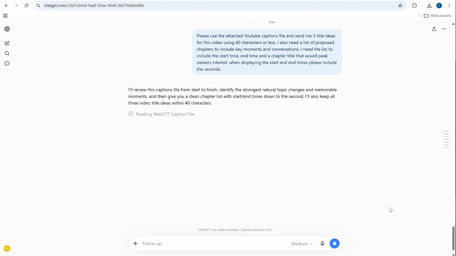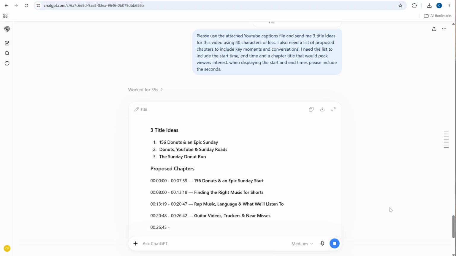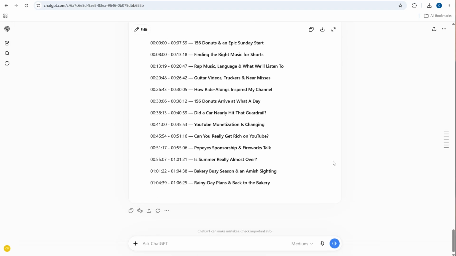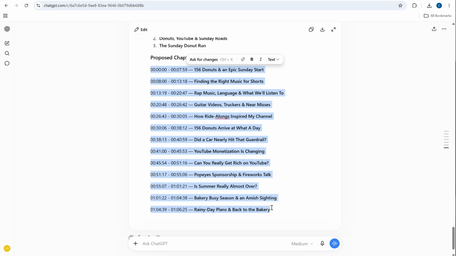It will come back with 3 title ideas. I'm not all that concerned, just as long as something sounds reasonable. And then it'll have the chapters listed out. All right, there you go. So now I grab the chapters that it has suggested. You could just hit copy and then paste the whole thing into your other screen.